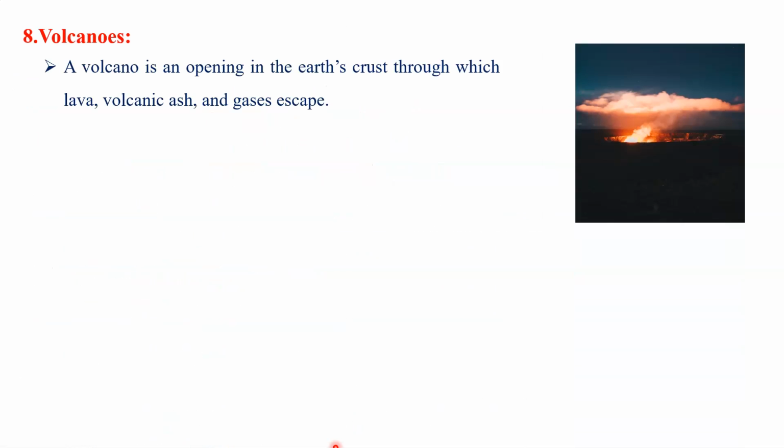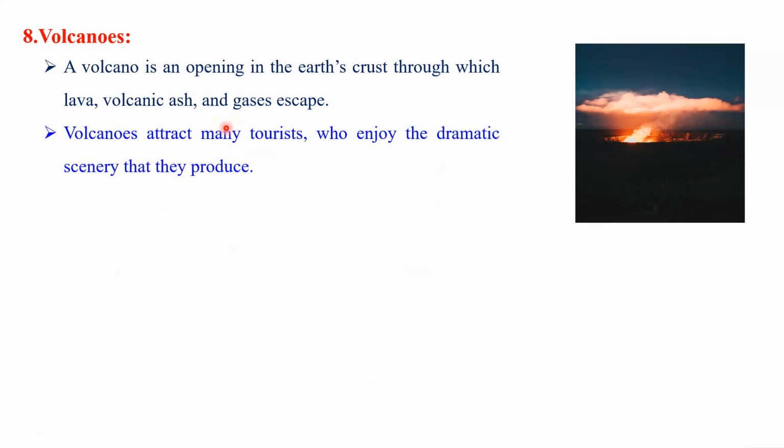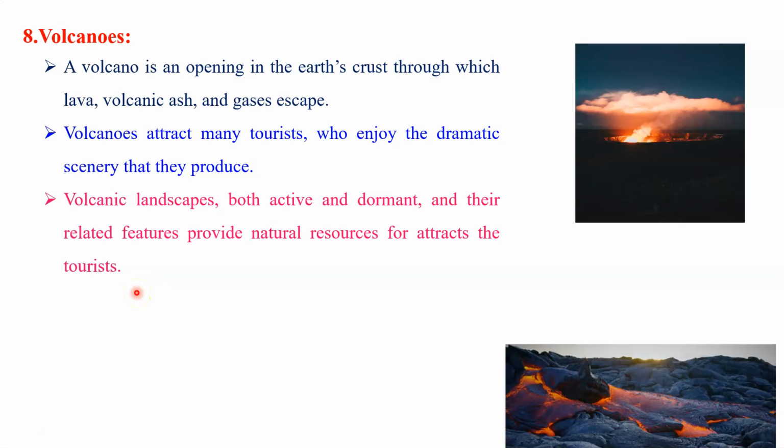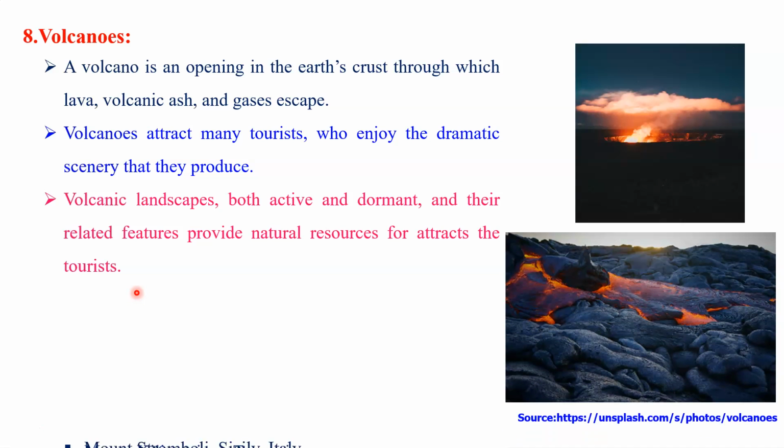Let's talk about another important feature: volcanoes. This is a natural process that we observe at many places of the world. A volcano is an opening in the earth's crust through which lava, volcanic ash and gases escape, and this is seen by the people. This is a natural process. Volcanoes attract many tourists who enjoy the dramatic scenery that they produce at the volcano places. The volcanic landscape, both active and dormant, and their related features provide natural resources to attract tourists. And worldwide, we have a lot of examples of volcanoes that attract people on a large scale.